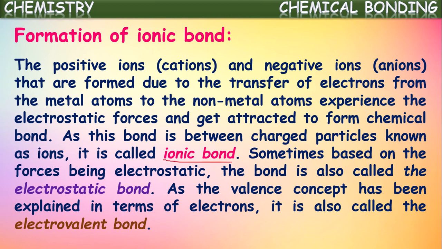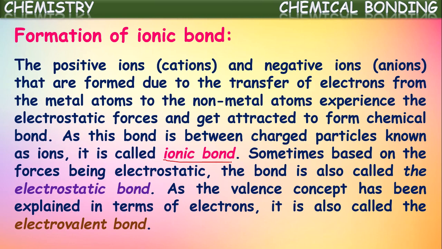So what is ionic bond here? The electrostatic force of attraction created between the positive ions and negative ions is called ionic bond. Sometimes, based on the forces being electrostatic, this ionic bond is also called electrostatic bond. The attractions between these positive and negative ions are electrostatic forces, so this ionic bond is also called electrostatic bond.